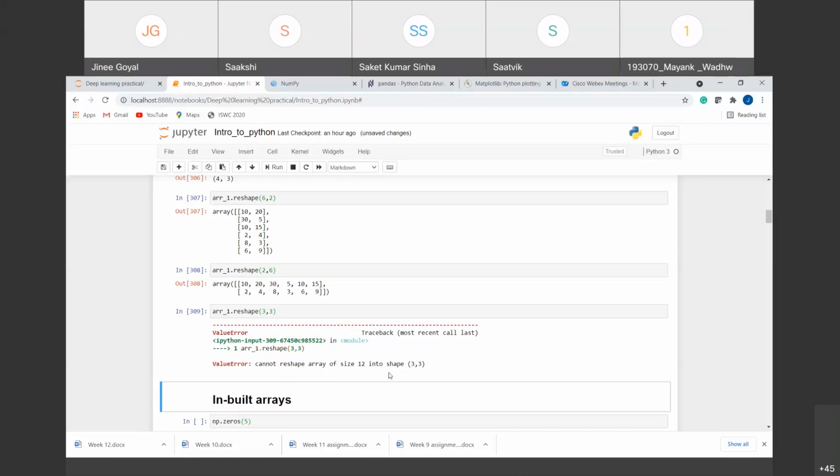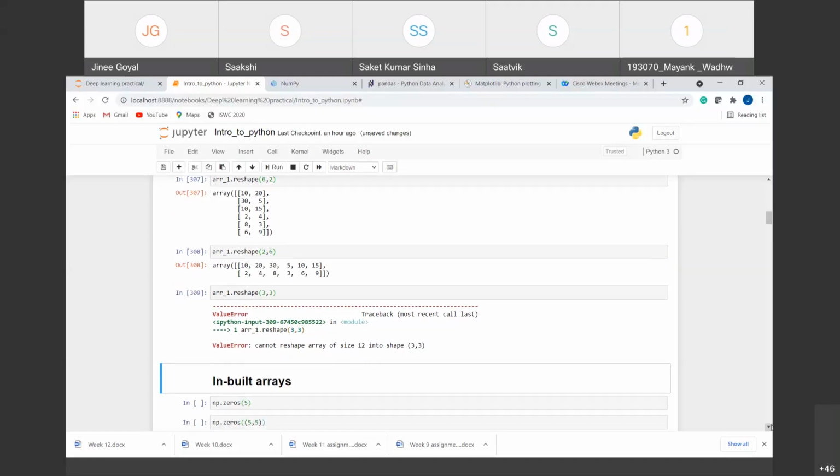Here we are trying to convert it into a 3x3 array that requires 9 elements, but we initially have 12 elements. So it will not convert that and gives us a value error that it cannot reshape the array of size 12 into this shape. So for reshaping, you need to be sure that the number of elements in both the arrays is the same. So these are some types of arrays that we can create.